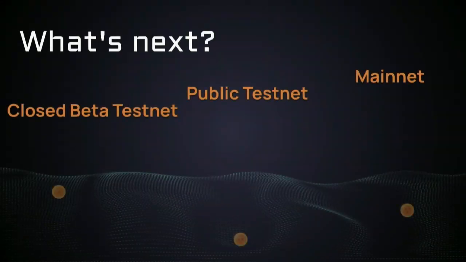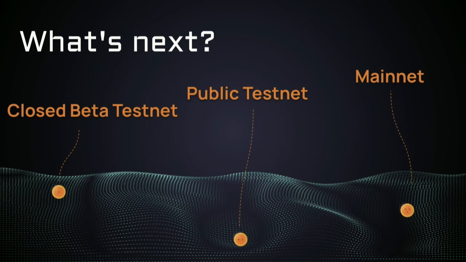So what is next? Our next step will be to release a closed beta testnet, which will be invite only. Right now we are testing only internally. We are running some extra tests. We haven't opened up for the projects yet. The projects are waiting, messaging us every day asking when we are going to open up for them first.